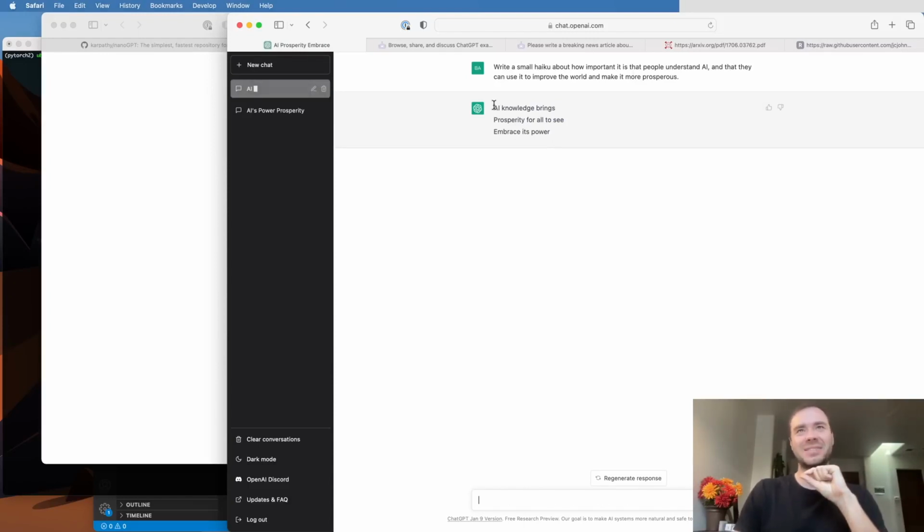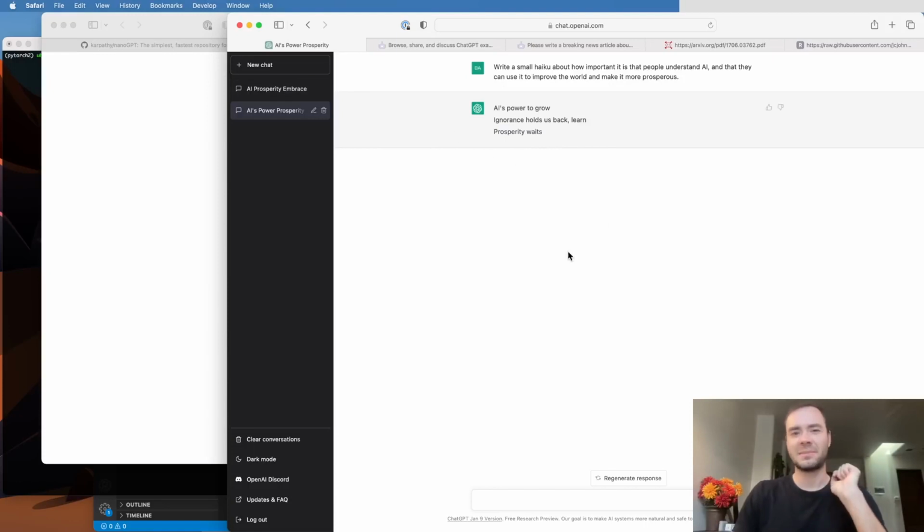Okay, not bad. And you could see that ChatGPT went from left to right and generated all these words sequentially. Now, I asked it the exact same prompt a little bit earlier, and it generated a slightly different outcome: "AI's power to grow, ignorance holds us back, learn, prosperity waits." So pretty good in both cases and slightly different. You can see that ChatGPT is a probabilistic system, and for any one prompt, it can give us multiple answers.